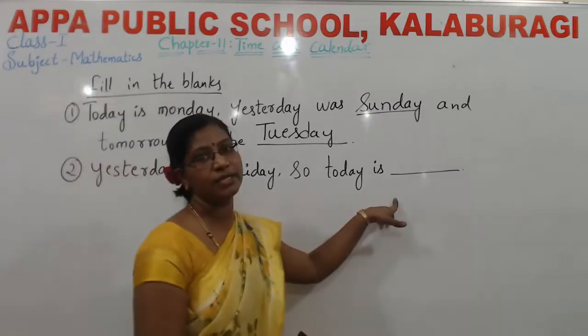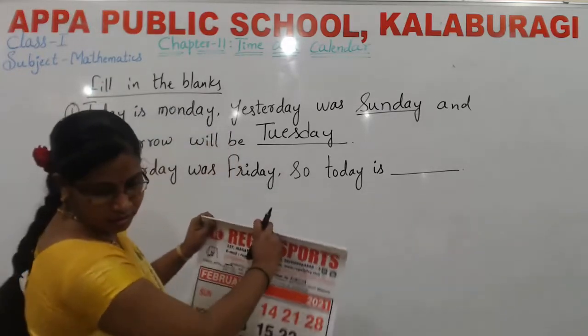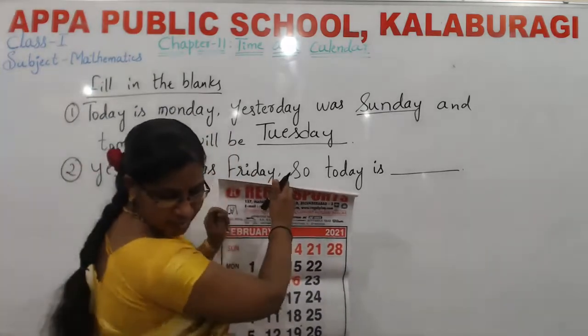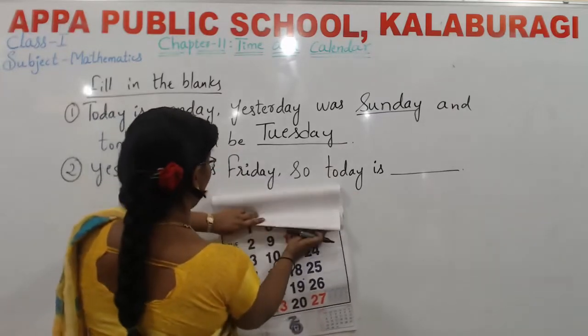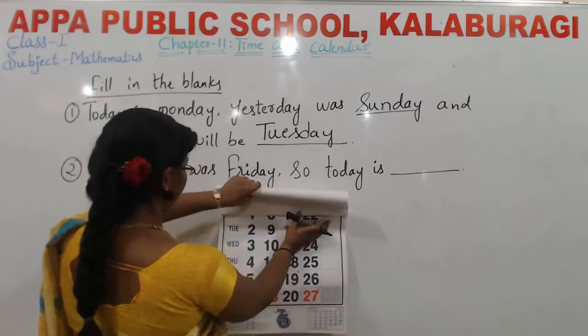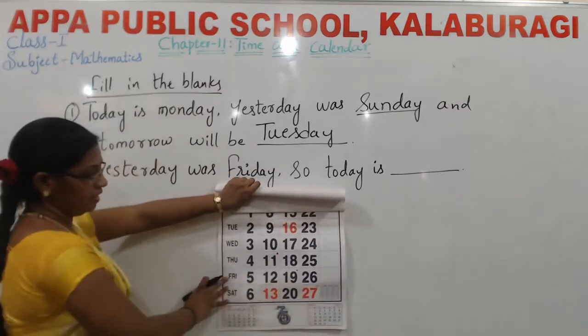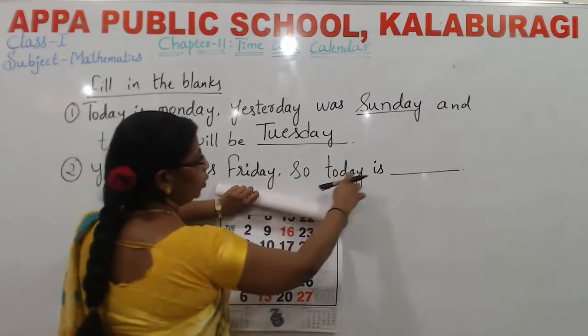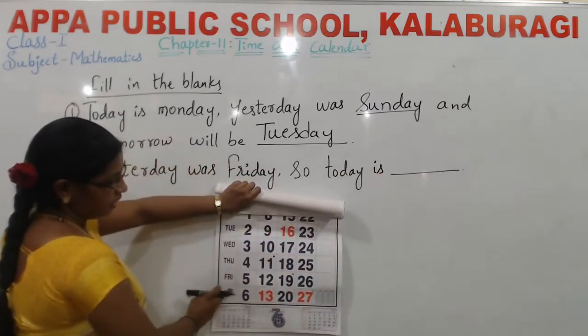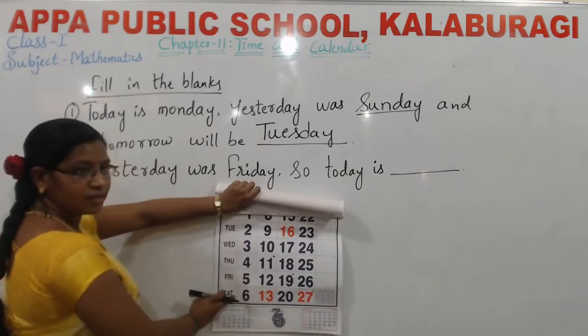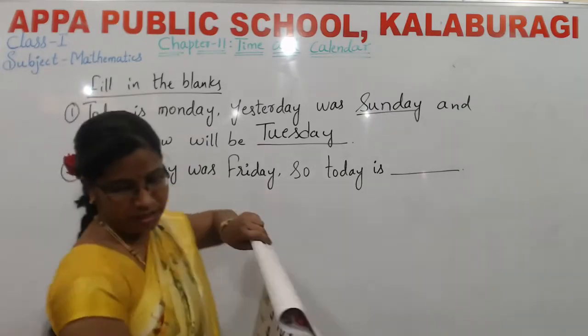So, today is. They are telling about yesterday, is it? I will show you a calendar. Yesterday was Friday. So today is, what is today now? Which day is it? Yes. Very good. Saturday.